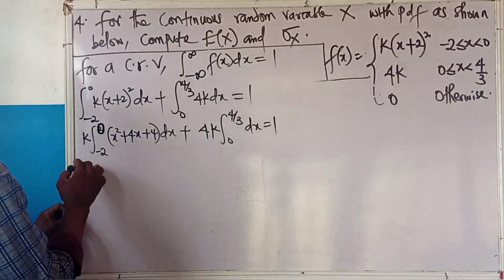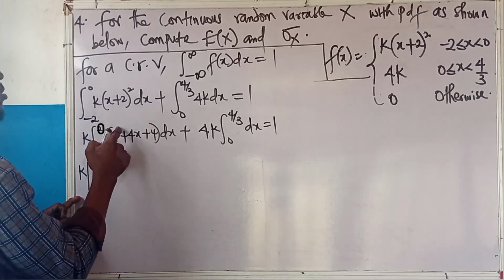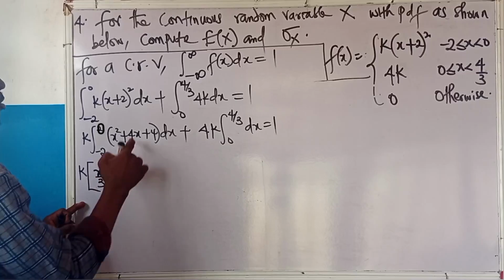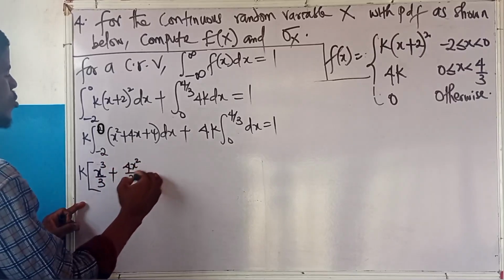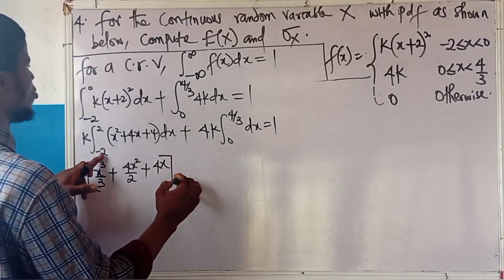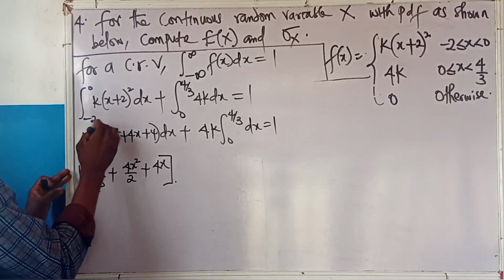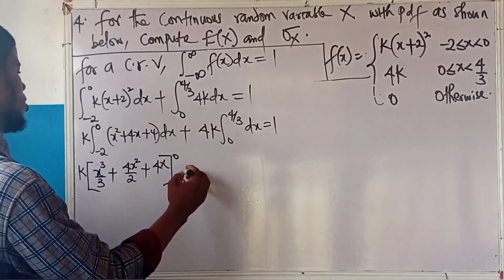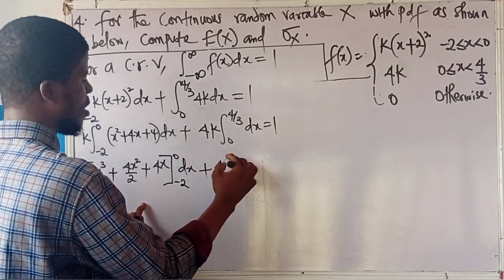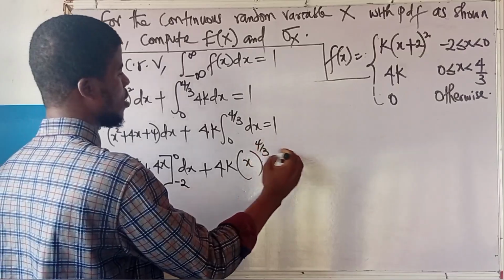So this is k. So let me integrate each of them. Integrate x squared, we are going to get x cubed all over 3. Remember, integrate 4x, we get 4x squared over 2. This will give you 4x from minus 2. Oh, sorry, this is not 2, this is 0. From minus 2 to 0. Yes, minus 2 to 0. Then plus 4k. If I integrate the 1, I'll get x. So the x from 0 to 4 over 3 equal to 1.